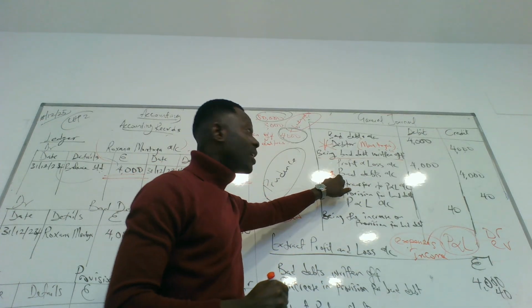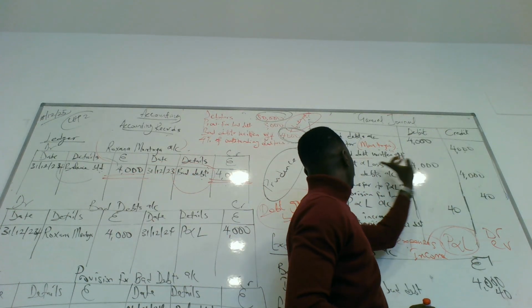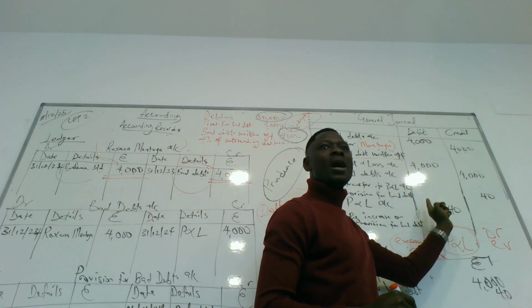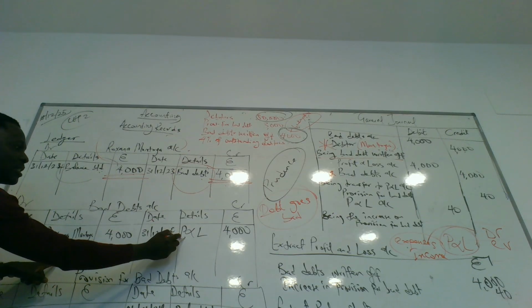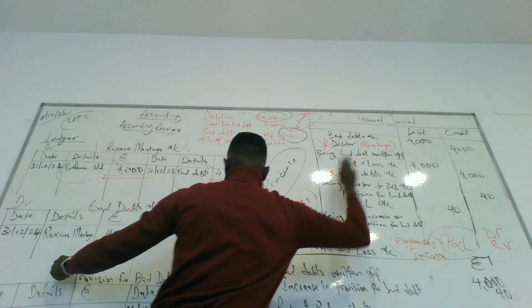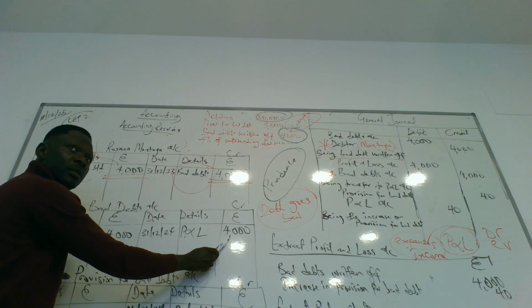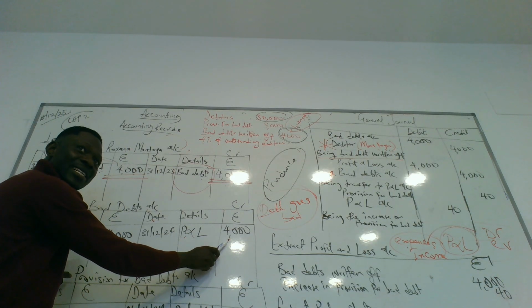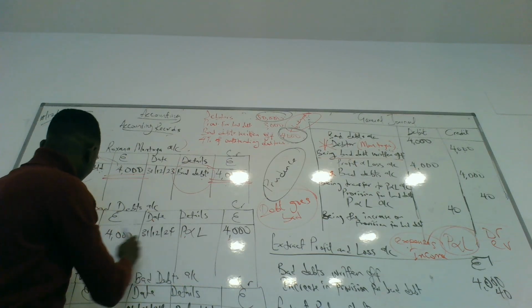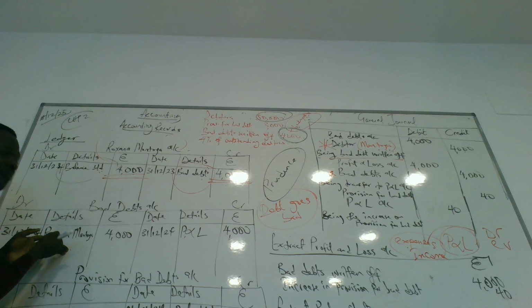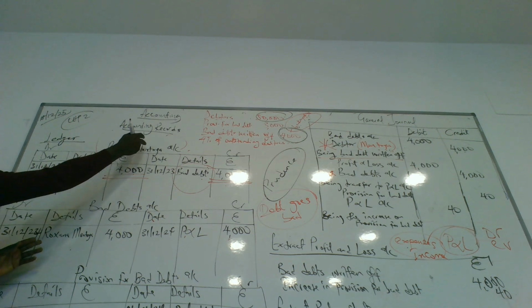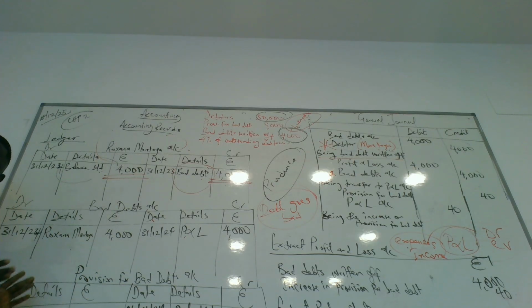If you are opening a bad debt ledger, the profit and loss account will have a credit entry. The bad debt will have what? A debit entry. So now look at the bad debt account. For the bad debt account, the profit and loss account, which is a debit here, becomes what? Credit. Are you guys getting it or not? And the bad debt is for Montoya. So Montoya is having the money now. We assume that the expense is done. So this is the expense of Montoya. So we say that Montoya's account is done, then the bad debt account will be created.